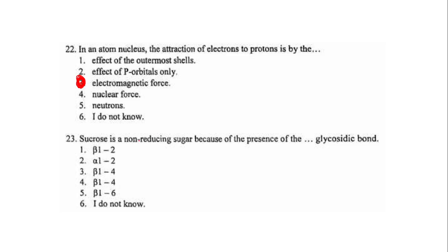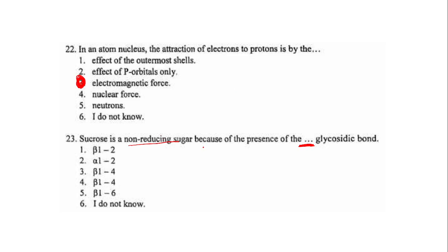The sucrose is non-reducing sugar because of the presence of the dash glycosidic bond. If you watch my tutorial video, which is carbohydrates part 2, when I was talking about disaccharide, I clearly emphasized on you guys knowing the type of bond which is in sucrose.